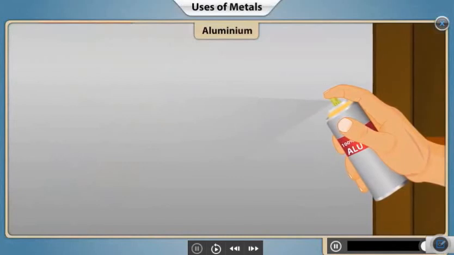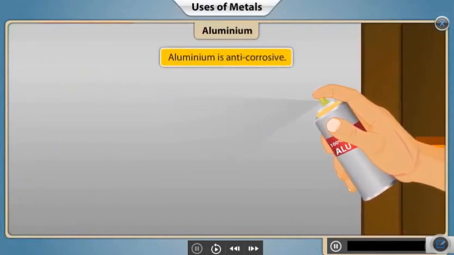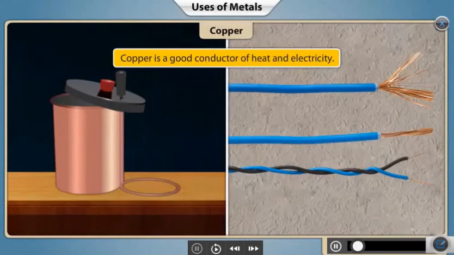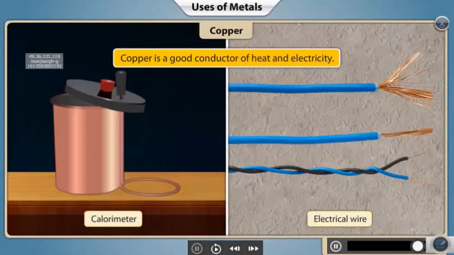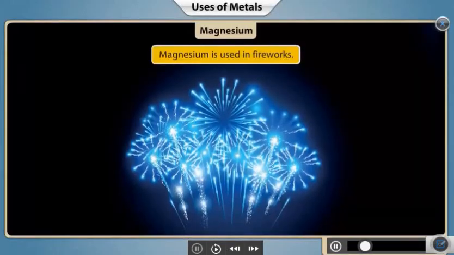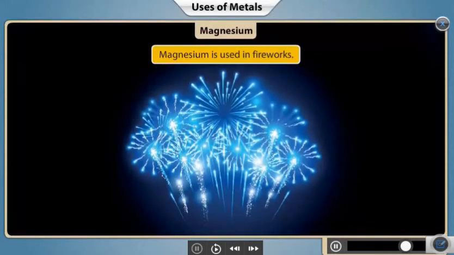Aluminium in its powdered form is used in paints due to its anti-corrosive property. Copper is a good conductor of heat and electricity, due to which it is widely used in calorimeters and in making electrical wires. Magnesium is used for making fireworks because it burns with a dazzling light.